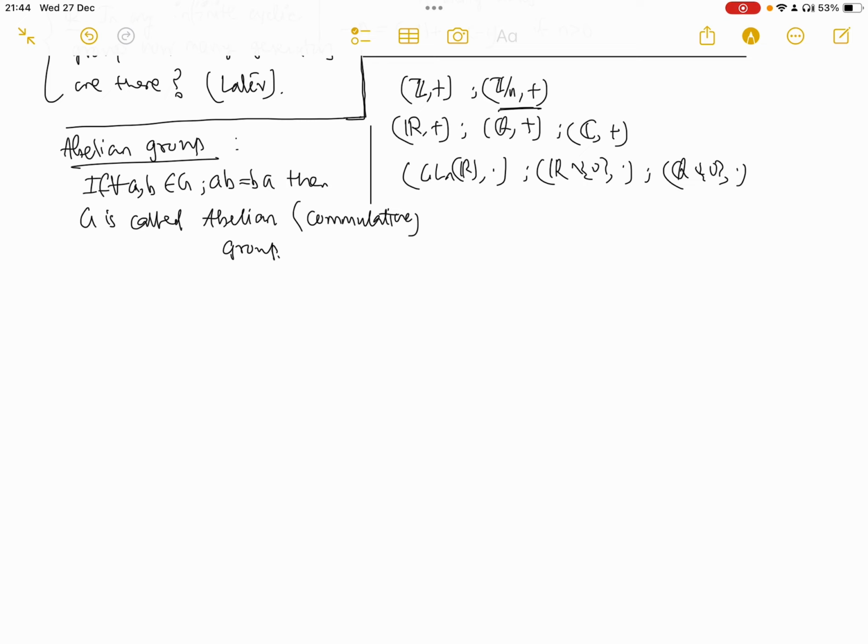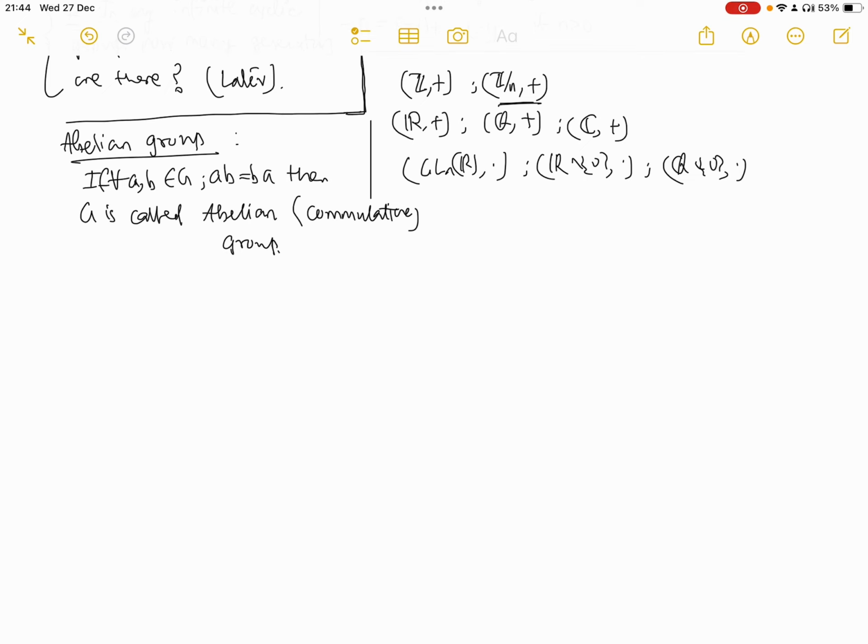Let's see some examples. All of these are abelian, right? Because if you add any two integers, the order doesn't matter. Similarly if you add any two reals, rationals or complex numbers. But this is not true for GLn(R), because matrix multiplication is not commutative in general. You can try to find two matrices in GLn(R) such that AB is not equal to BA. That you should try.